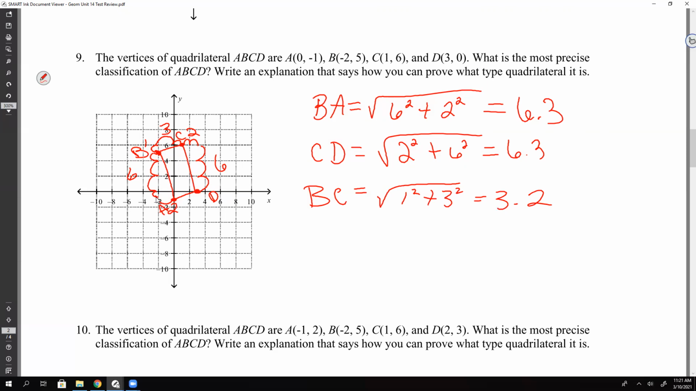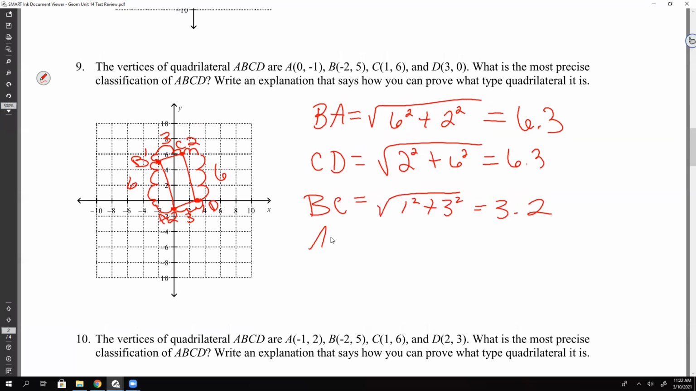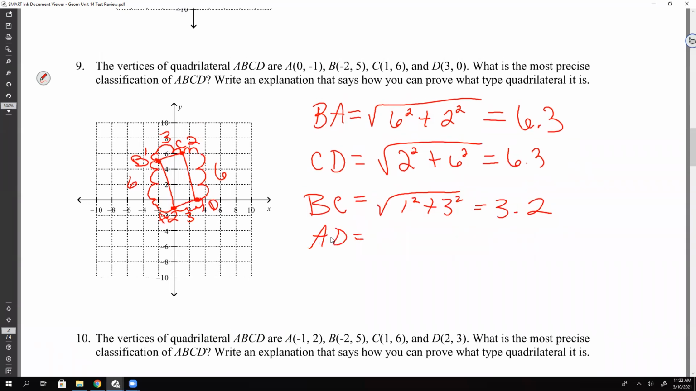And then now let's do AD. Again, A is at -1, D is at 0, like for y's. So we're going to go up 1. And then the x coordinates, A is at 0, D is at 3. So we're going over 3 and then up 1. So it's the same thing. Okay.